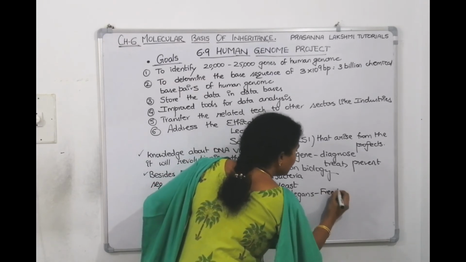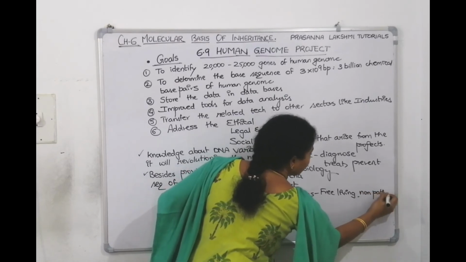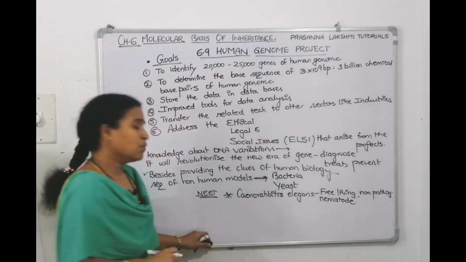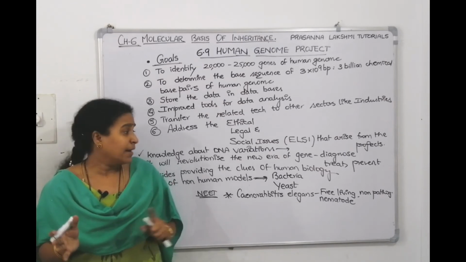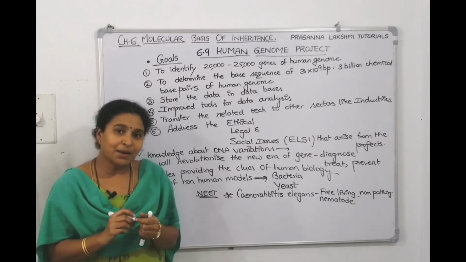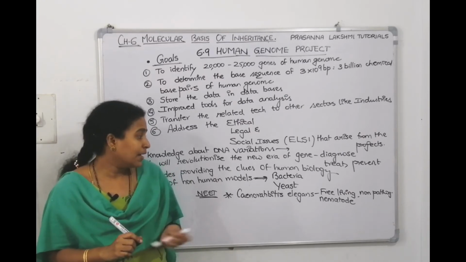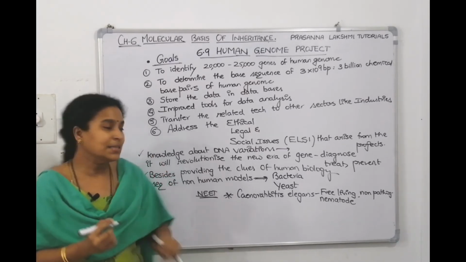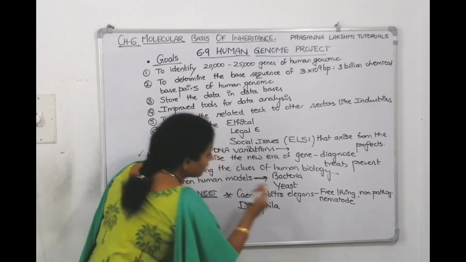It is free-living. It is not disease-causing, so it's called non-pathogenic. And what it is, a nematode. They asked, what is Caenorhabditis elegans in one year of the NEET paper? It is free-living, it's not parasitic, and it is non-pathogenic also, and it is a nematode. First they have done unicellular bacteria, it worked out. They have done the sequencing of yeast, it also worked out. Then they did the sequencing of Caenorhabditis elegans. After that, they came to an insect, that is Drosophila. Fourth one, they have done the sequencing of Drosophila.